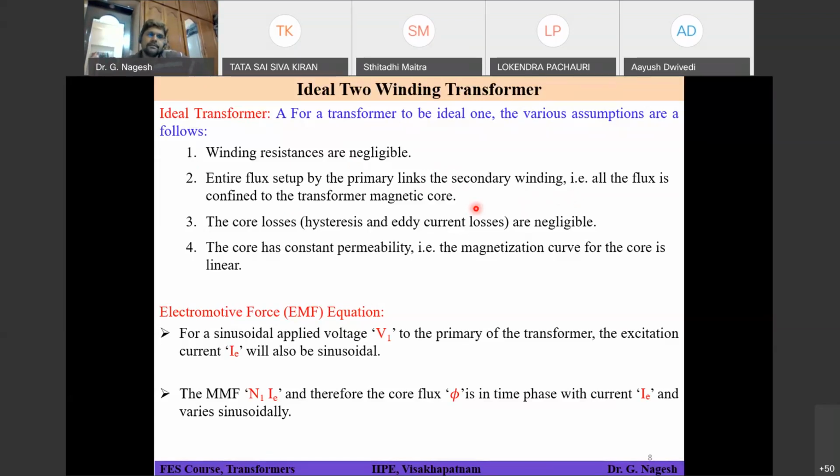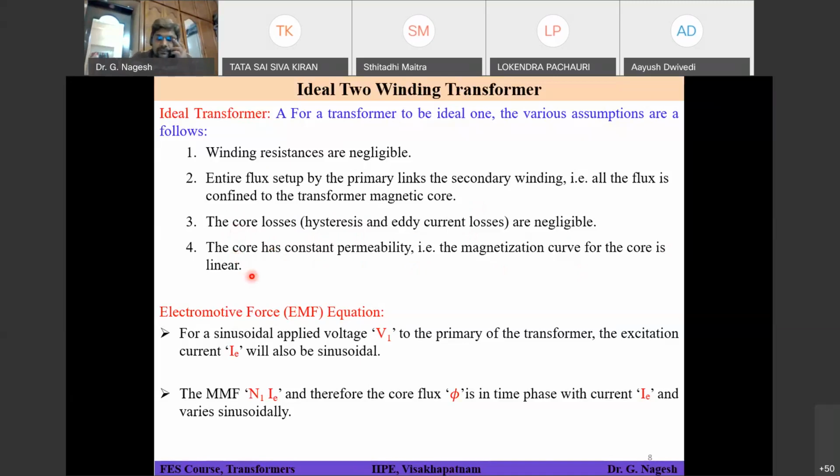Third one is core losses. Core losses are of two parts: one is hysteresis and the other is eddy current losses. We are assuming that the core losses are negligible. That means there are no core losses in an ideal transformer. That's what we are assuming. The last point states that the core has constant permeability and the magnetization curve for the core is linear.